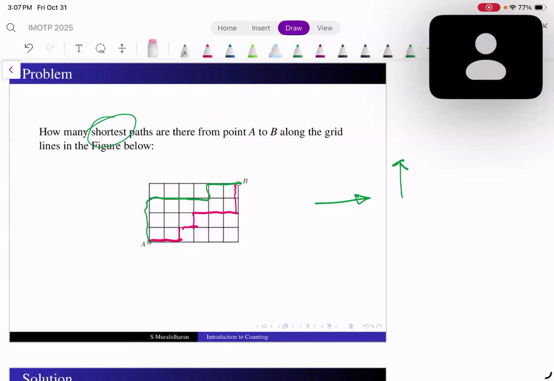So that way, if it is the shortest path, I have only two choices. That is, at every point, I can have only either this way or this way. Again, at this point, let us say I don't have this choice. I have only one choice. I can go only this way. So if I do this, how many paths will be there between A and B? Between A and B. So let's see how we can attempt this problem.